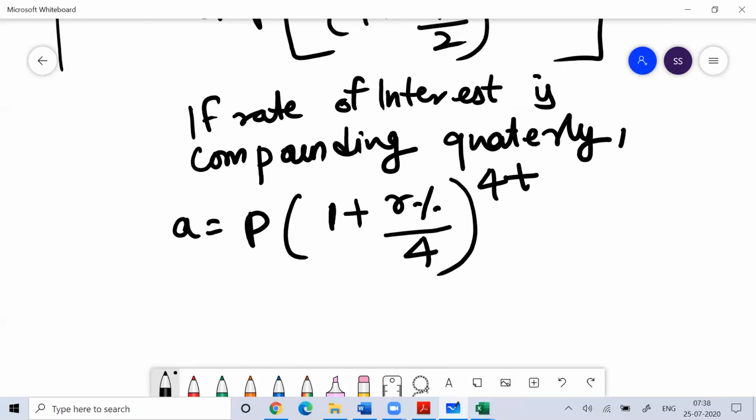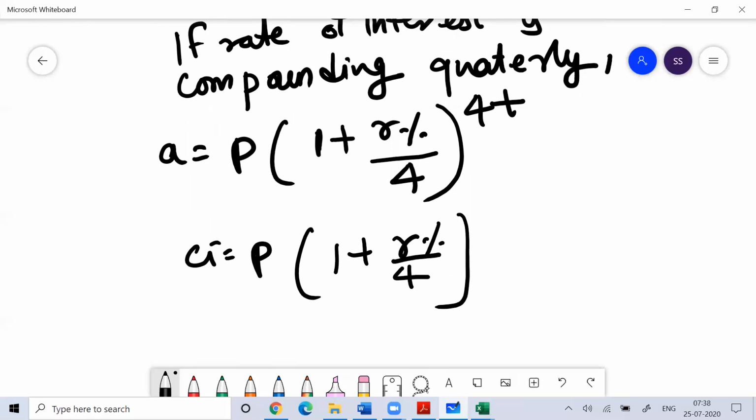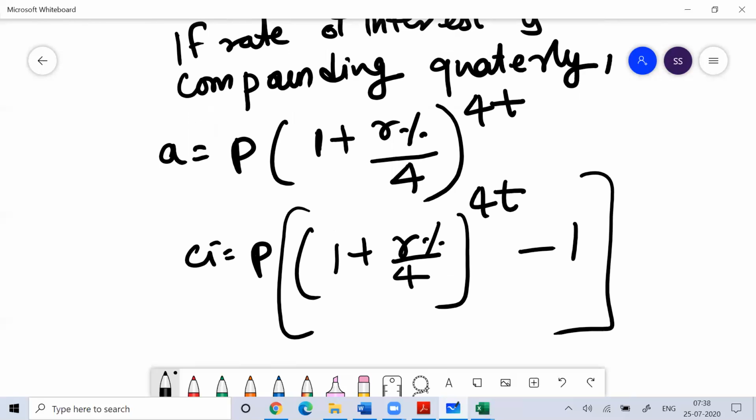Similarly, for compound interest, this would be P into 1 plus r percent divided by 4, to the power 4t, minus 1. So you can use this to get the answer very easily.